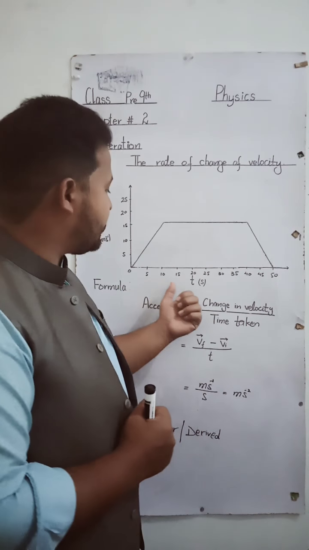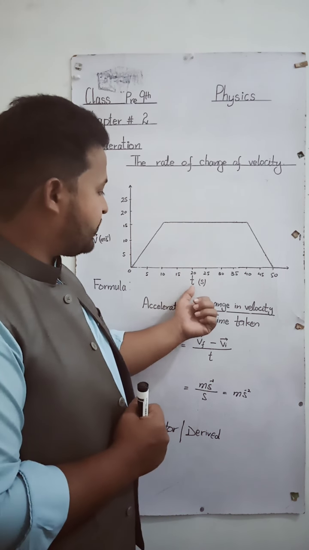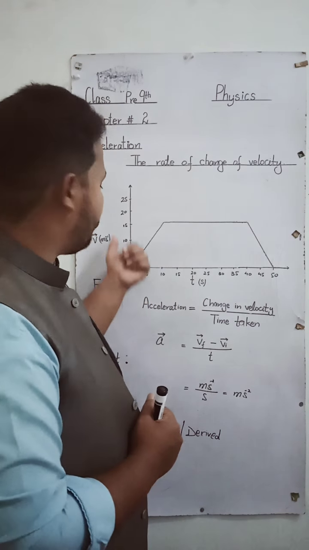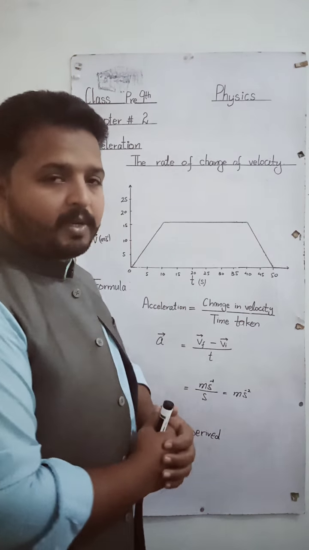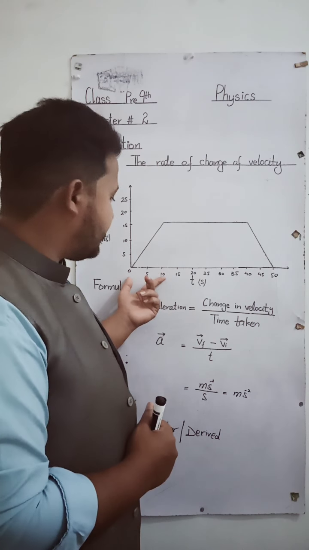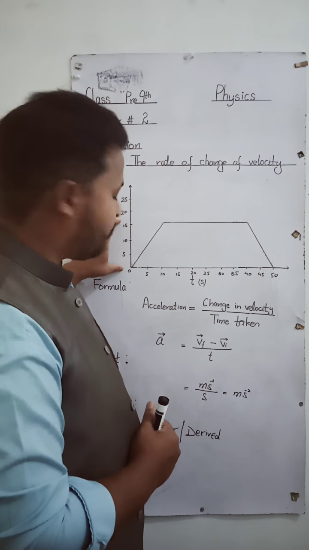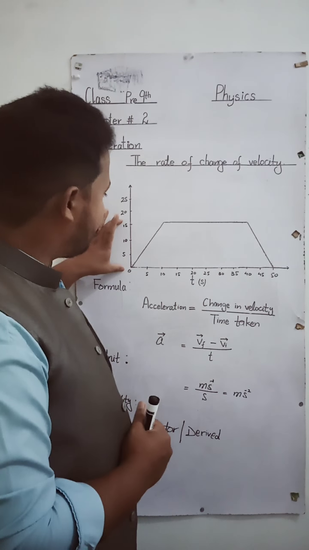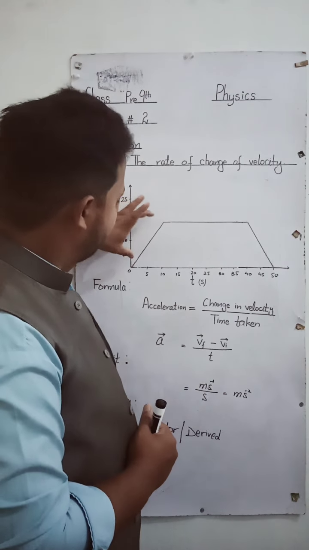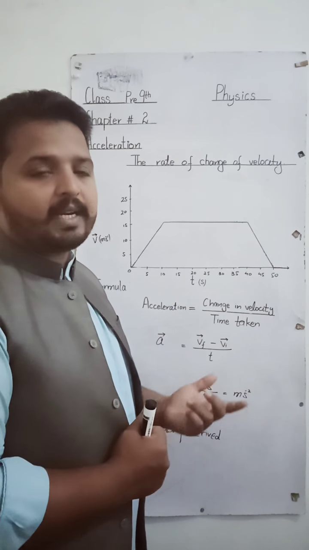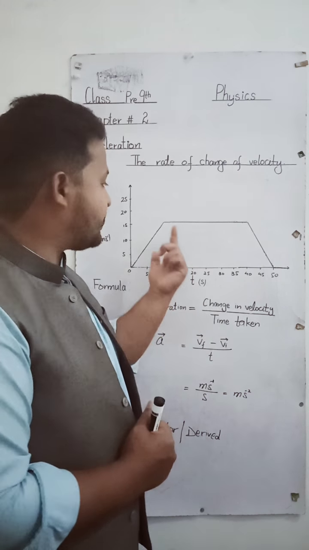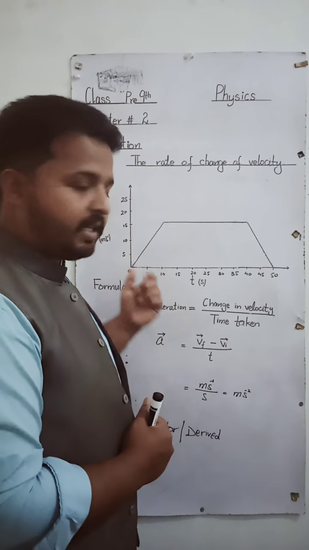From this graph you can see that along the x-axis is time in seconds and along the y-axis is velocity in meters per second. In the first 10 seconds you can see that there is change in velocity. Velocity is increasing from 0 to 15 meters per second. So velocity is increasing, it means that there is change in velocity. So acceleration is present in the first 10 seconds.